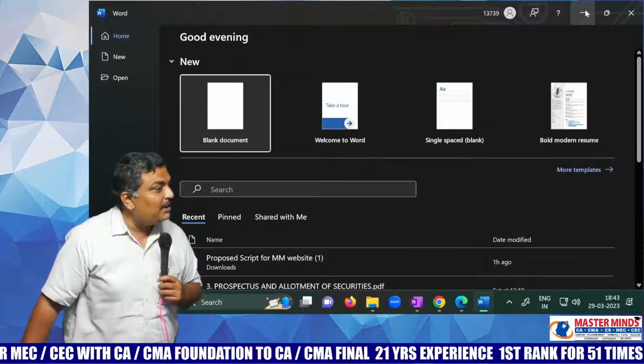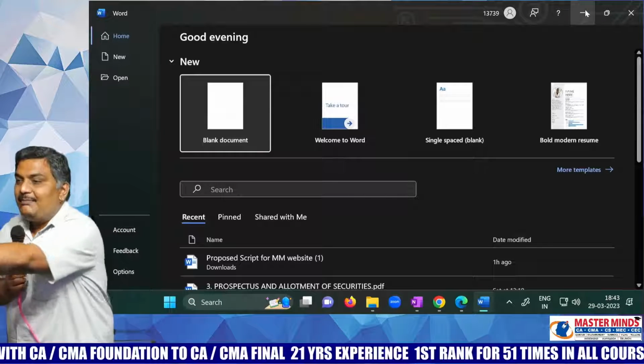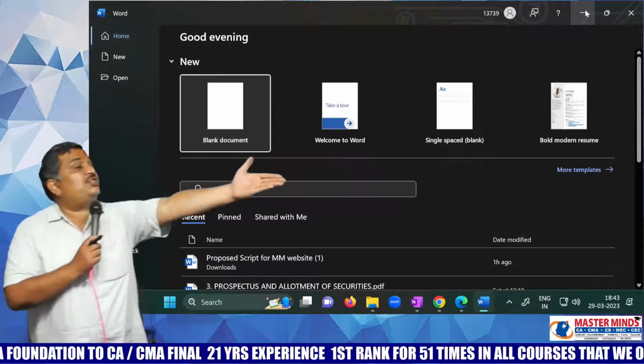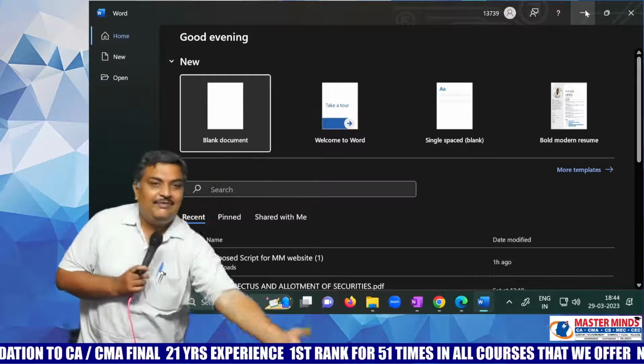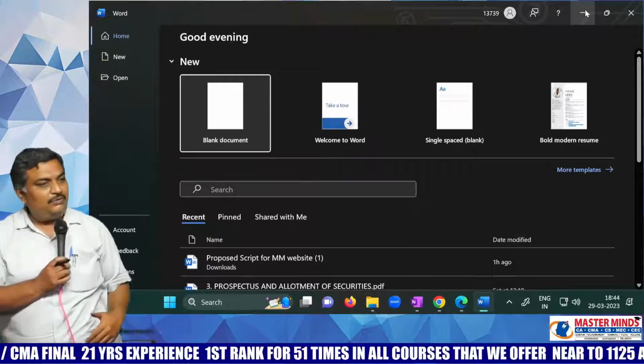Am I right or not? MS Word is used for typing the documents, working with the documents. Google Docs is also used for the same thing. But MS Word is an installed application in my computer, whereas Google Docs is coming from the cloud. As simple as that.